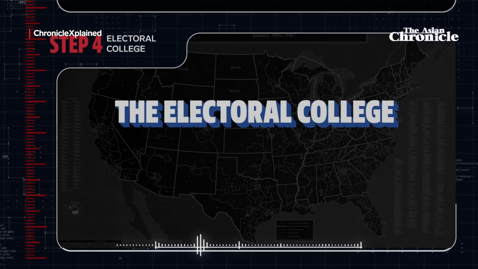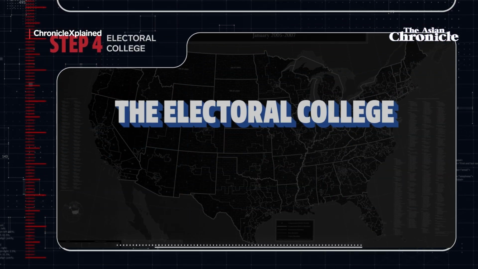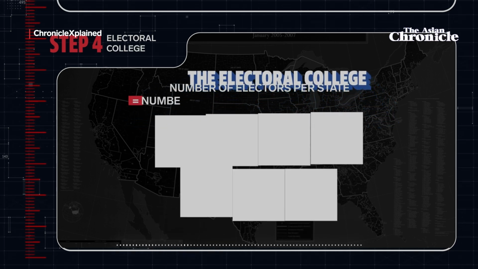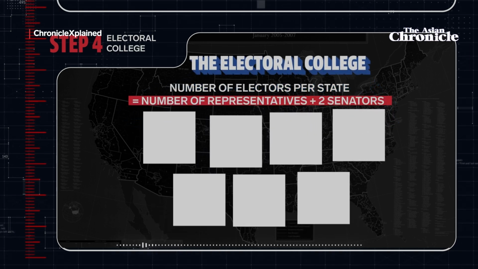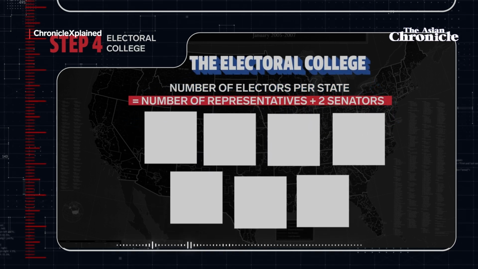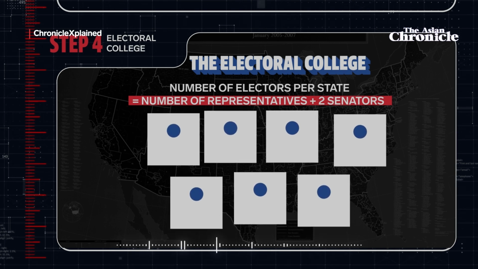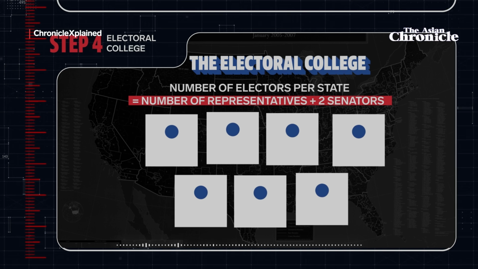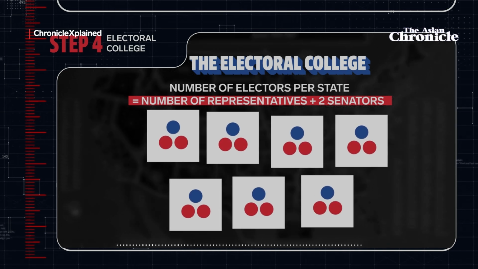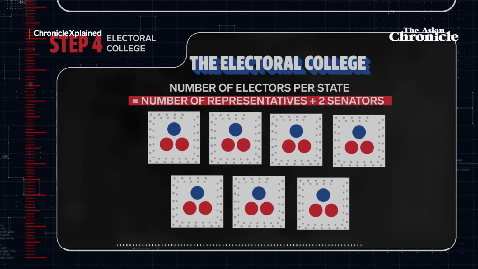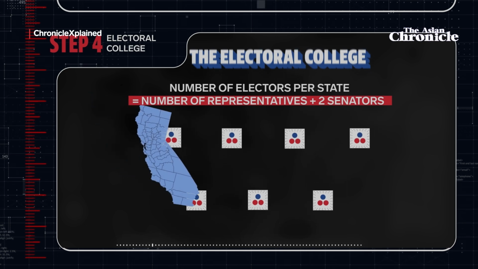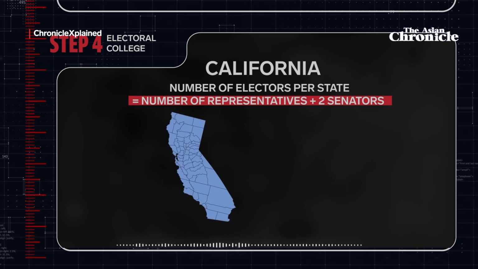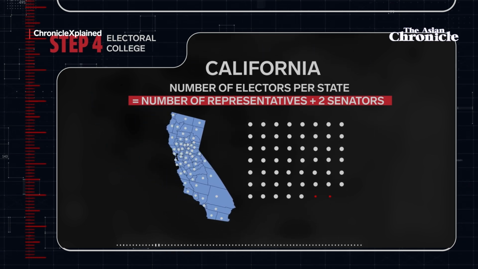This brings us to step 4, the Electoral College. Each state has a certain number of electors. States are divided into districts, and each district gets a single representative. The number of districts is determined by the population of the state, and each state has 2 senators. The number of electors per state is equal to the number of representatives plus 2 senators. For example, California, the most populous state, has 53 representatives, therefore making the number of electors 55.